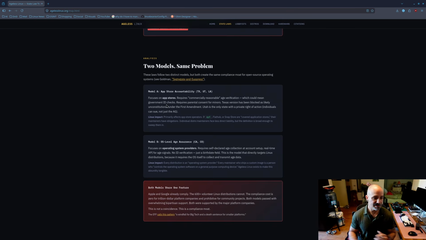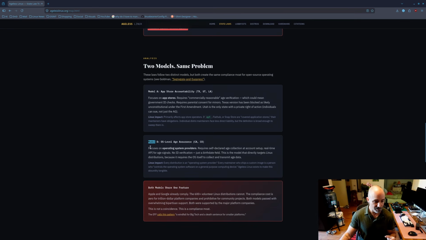All right, and so Ageless Linux says these laws follow two distinct models, but both create the same compliance moat for open source operating systems. Model A focuses on app stores, requires commercially reasonable age verification, which could mean government ID checks. Requires parental consent for minors. The Texas version has been blocked as likely unconstitutional under the First Amendment. Utah is the only state with a private right of action.